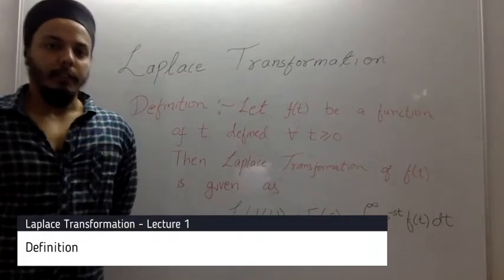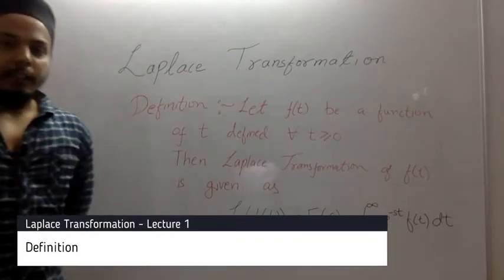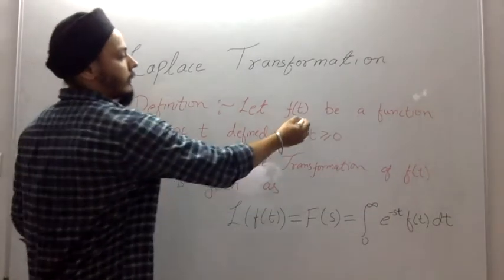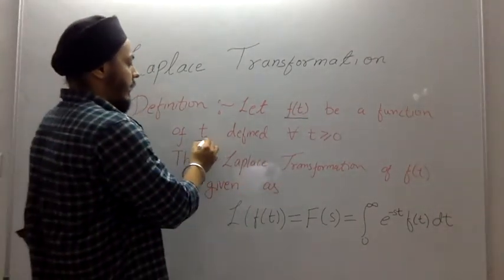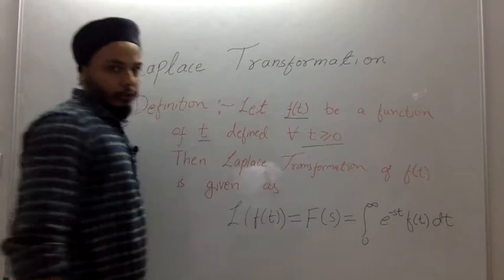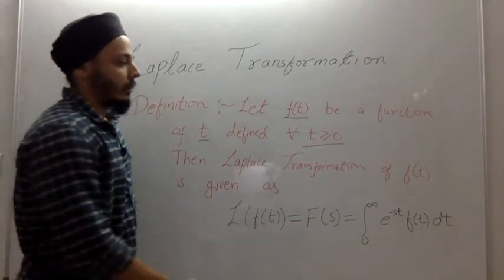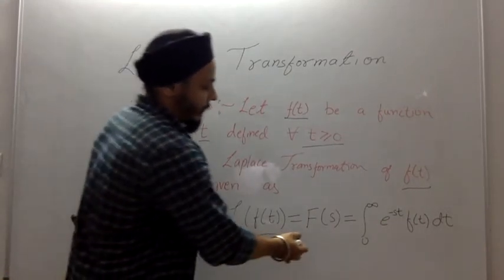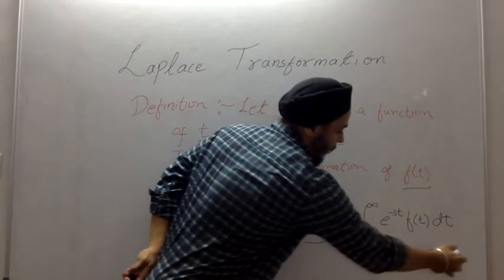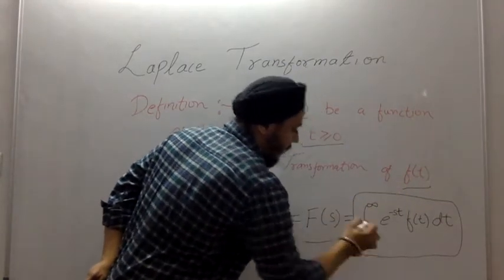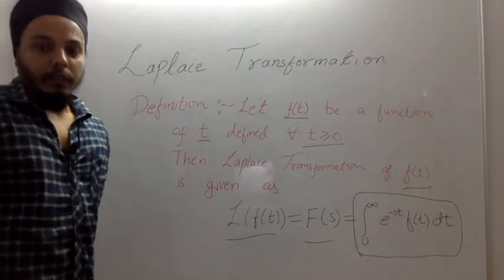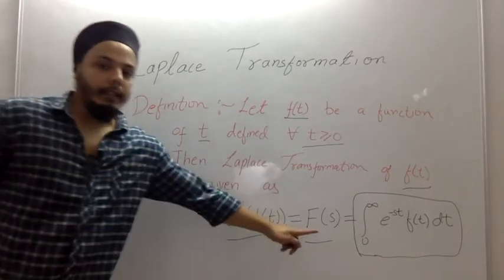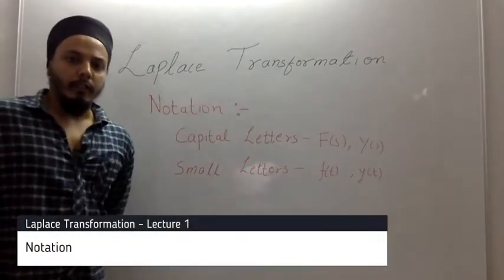Now let us look at the definition of Laplace transformation. For example, we are given a function f of t. Laplace transformation is defined as: let f(t) be a function of t defined for all t greater than or equal to 0. Then the Laplace transformation of f(t) is given as L of f(t), which we denote by F(s), which is equal to the integral of e to the power minus st times f(t) dt. Now the condition for this is that s should be greater than or equal to 0 and the integration should be defined.